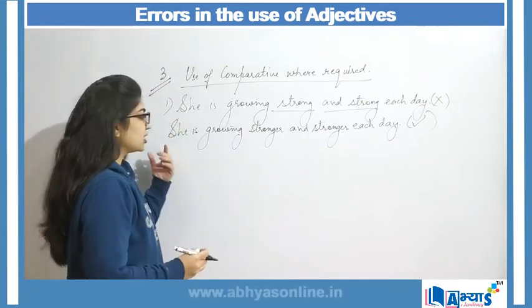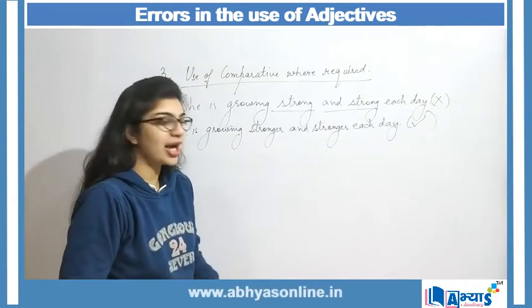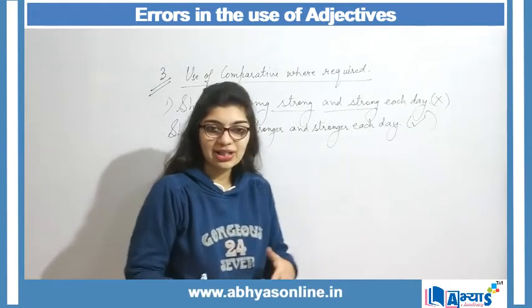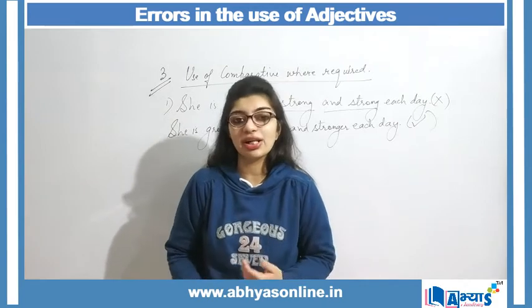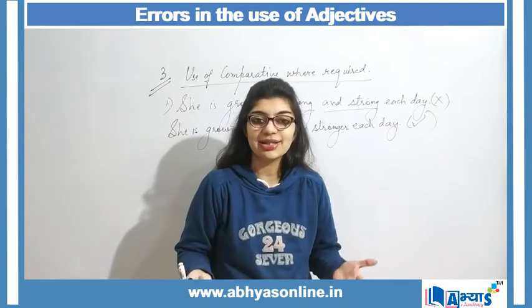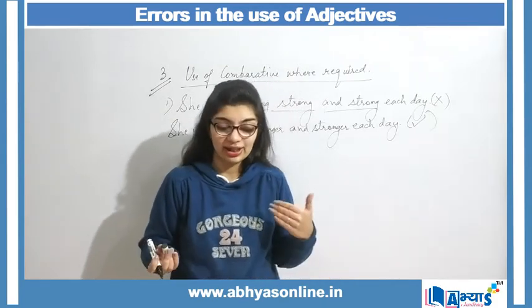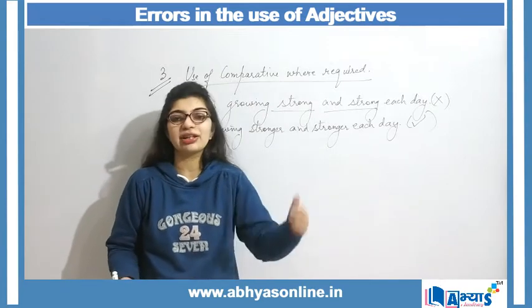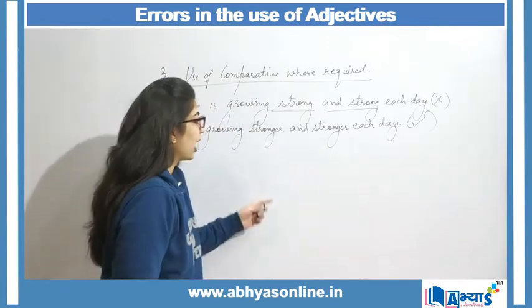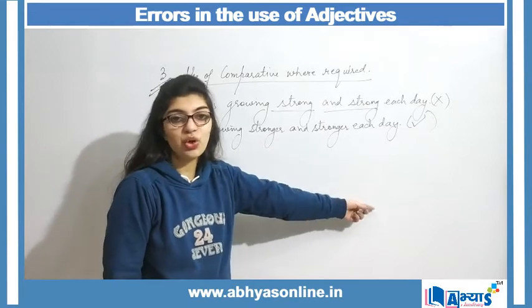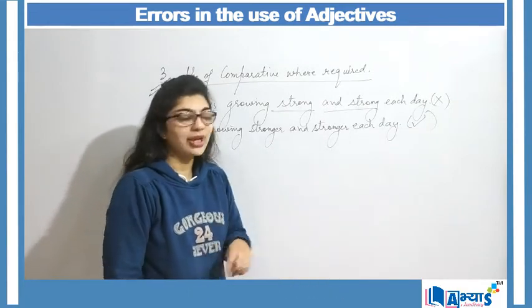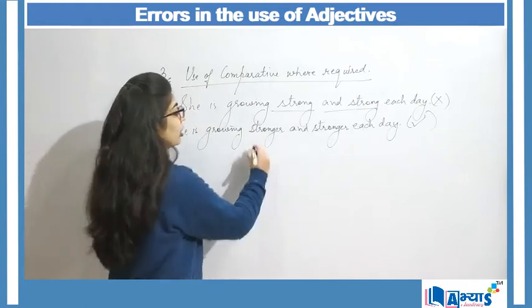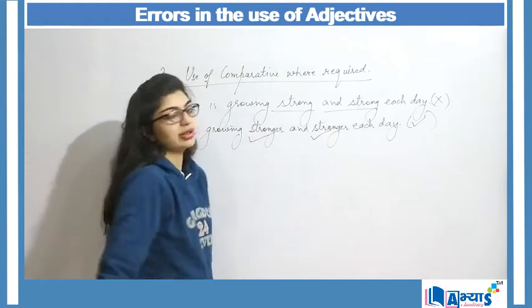Because for the same person, I am making comparison. That one day she was less strong, another day she had increased her strength. Therefore, the comparison is made between the strength on the consecutive days, right? So here I am saying that one day she was less strong, the other day she was more strong. So a comparison is made. Therefore, I am saying she is growing stronger and stronger each day.